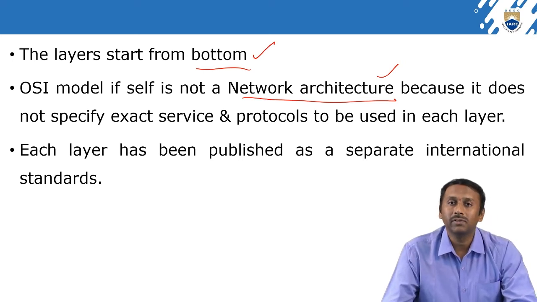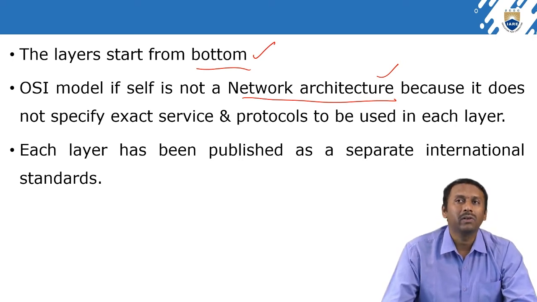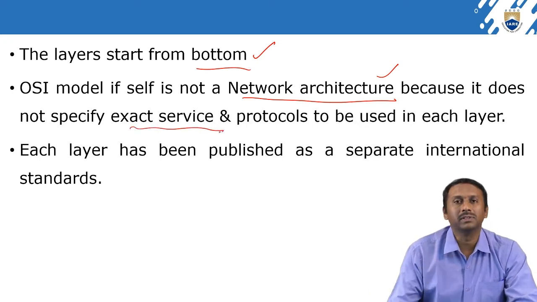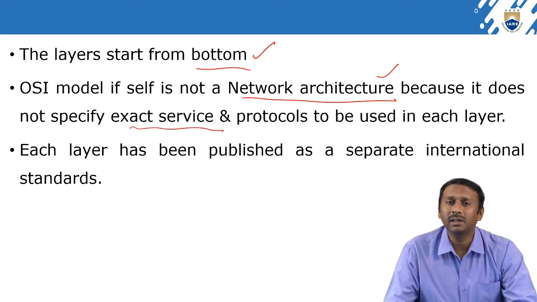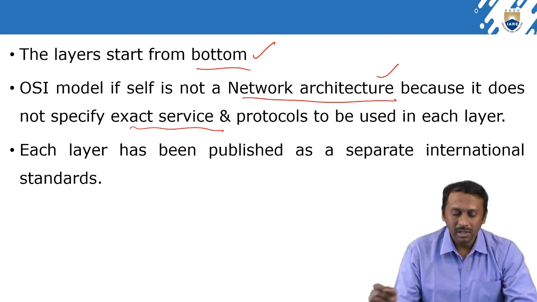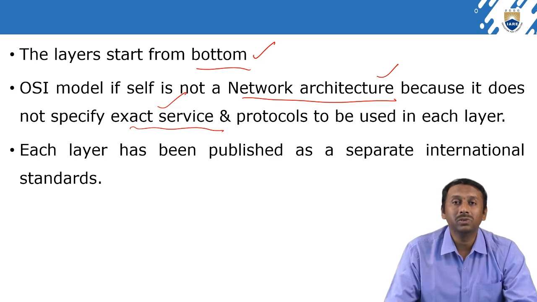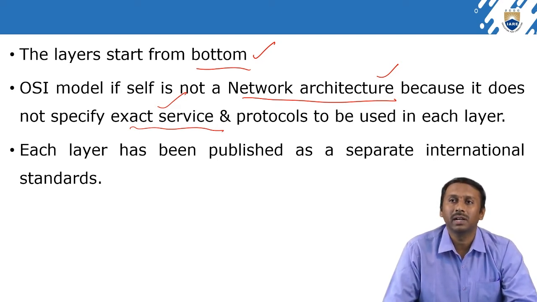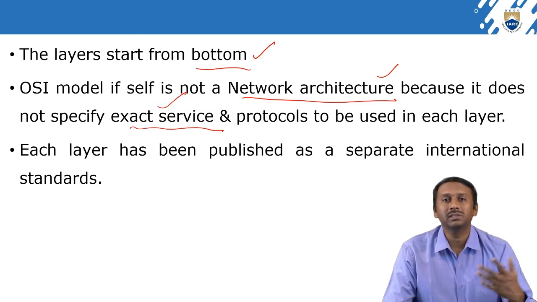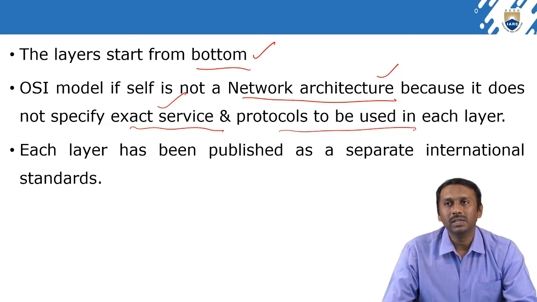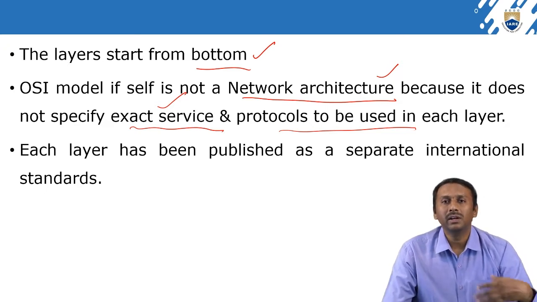So the OSI reference model is not an architecture, because it does not specify exact services. When we consider any type of architecture, it specifies the exact service, but here it is not going to provide an exact service. We have different protocols, different layers, and different functionalities, and the protocols used in each layer differ.